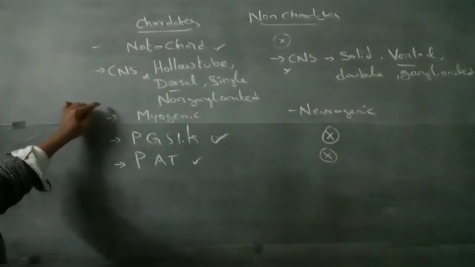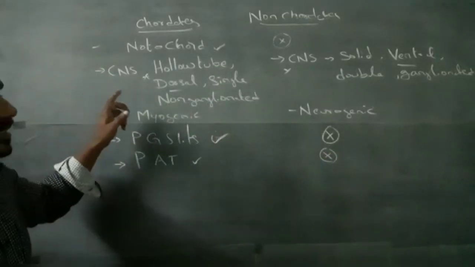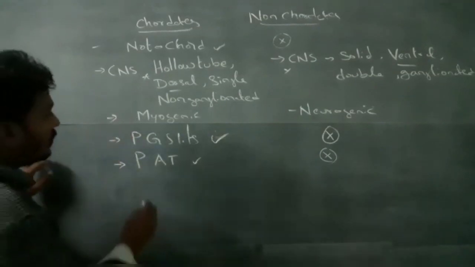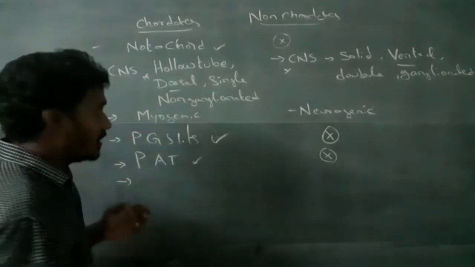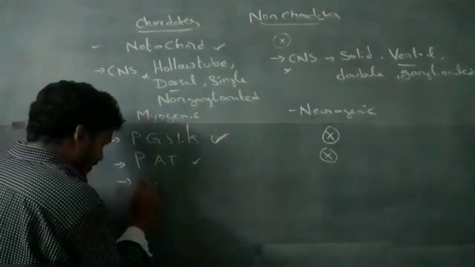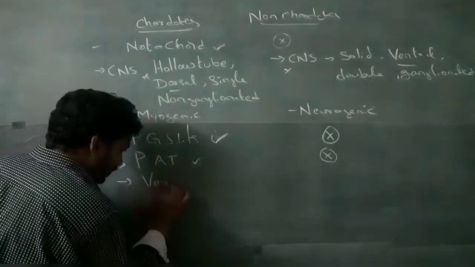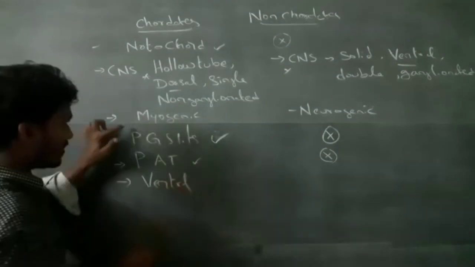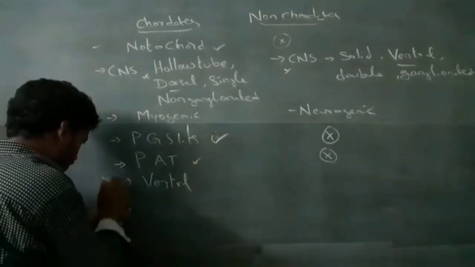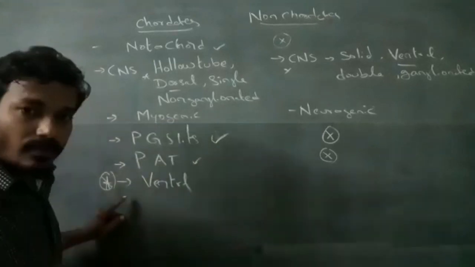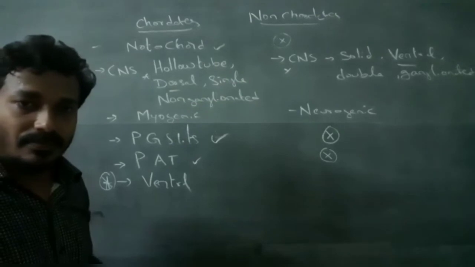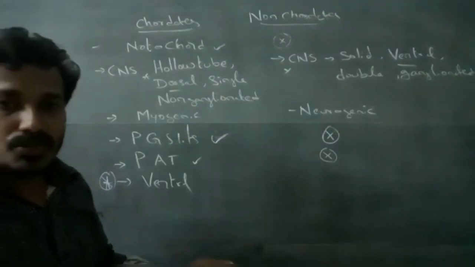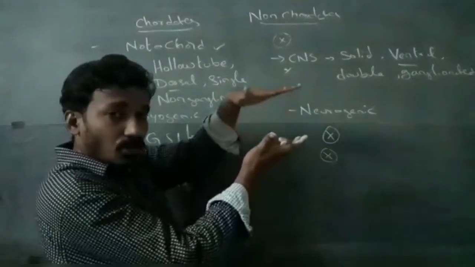These are the main characters of chordates. Another main point: when the heart is present in chordates, the heart is ventral. The heart is myogenic and ventral, most important point. In non-chordates, if a heart is present, for example in the cockroach, the heart is dorsal.